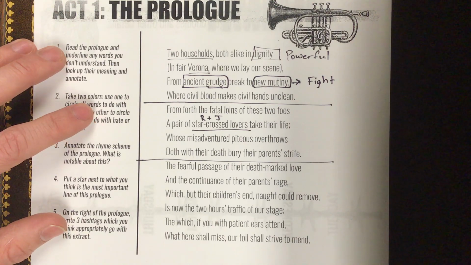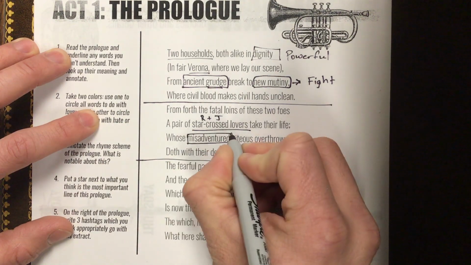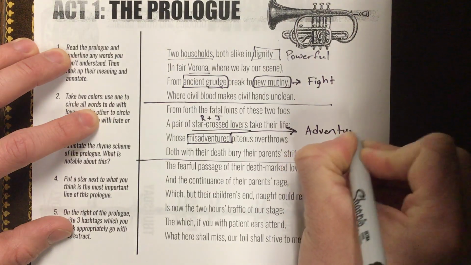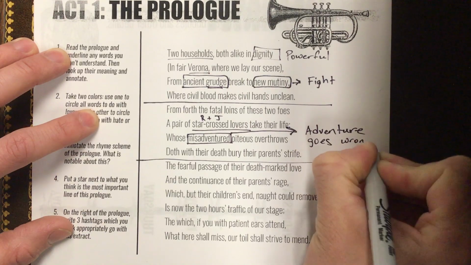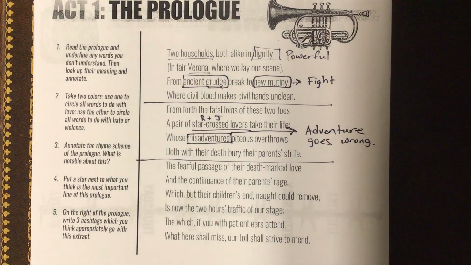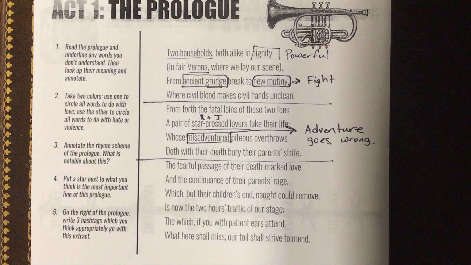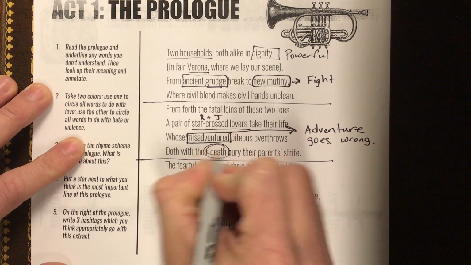basically fall in love with each other and have a misadventure. Now, hopefully you're familiar with the term adventure, but this misadventure is just an adventure that goes wrong. Now, you can probably imagine, if you're familiar at all with the story, how it all goes wrong. Basically, their parents are not fans of the fact that they are in love, and they're doing everything they can to keep them from one another. And somehow, some way, we'll find this out throughout the story, they die.